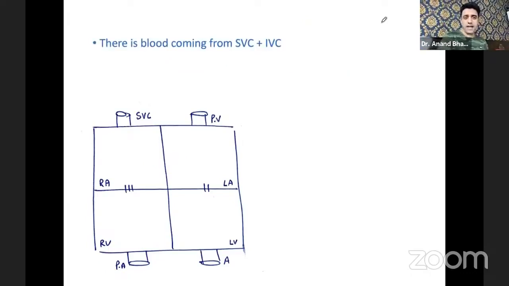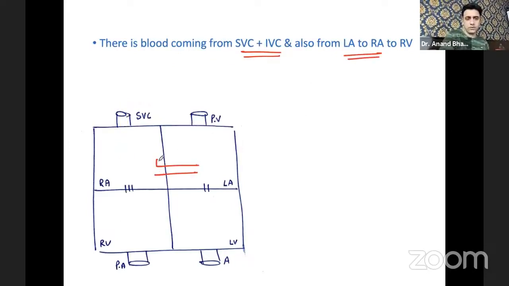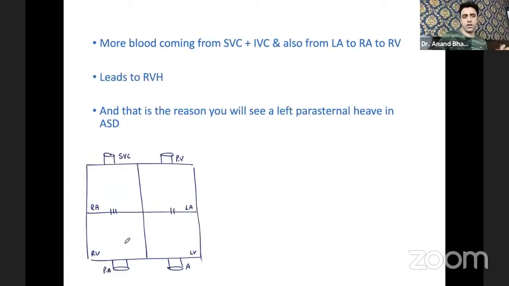So the answer is, as you know, that there is blood coming from the superior vena cava and inferior vena cava, right? The blood is normally coming to the right atrium. Plus, there is extra blood also from the left atrium to the right atrium and then to the right ventricle. Too much of blood is coming. One from the superior vena cava to right atrium to right ventricle, and one from the left atrium to right ventricle. When too much of blood is entering at the pulmonary area level, what will happen? That will lead to right ventricular hypertrophy.